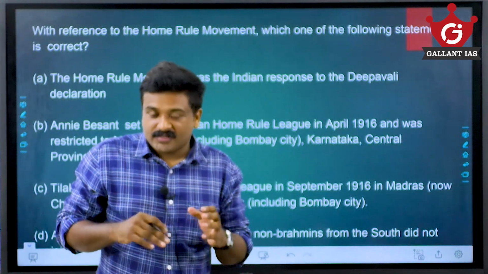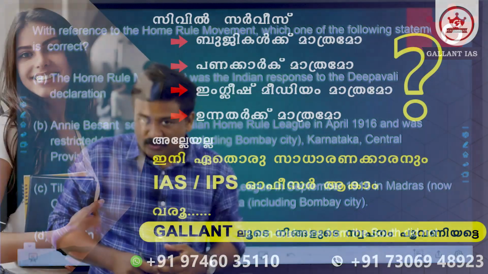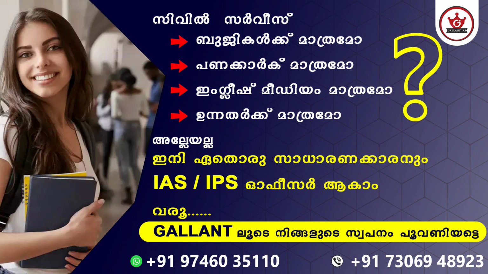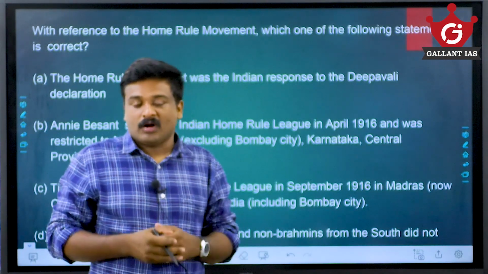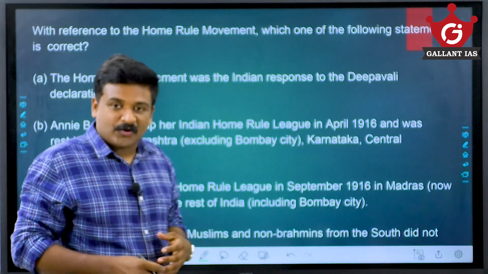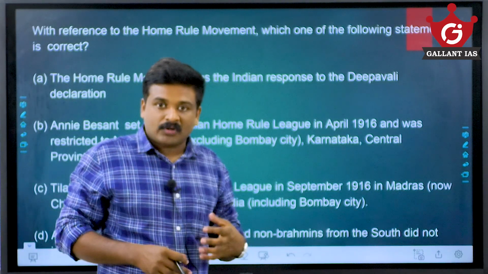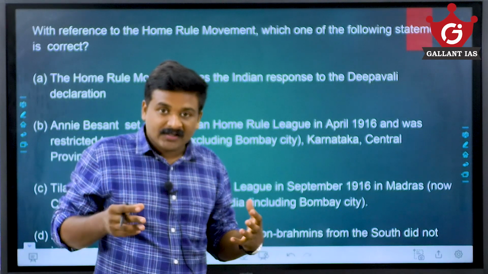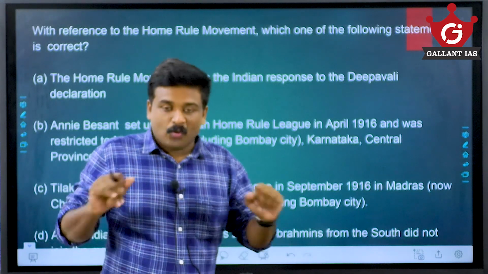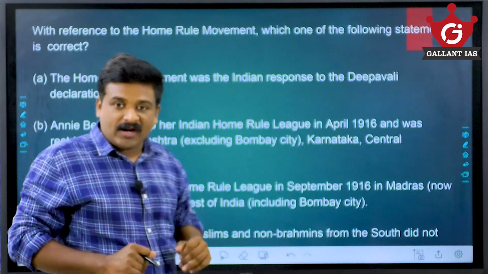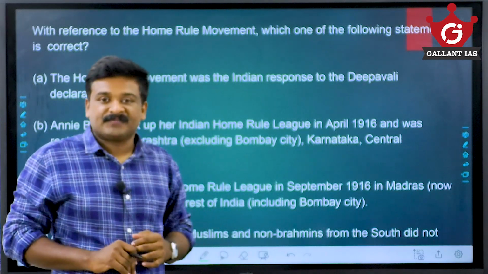Dear students, the easiest way of learning history for your UPSC Civil Service examination is to try to solve maximum potential questions, maximum questions which you feel difficult or strange. Now here, there is a question which is regarding the Home Rule League movement.